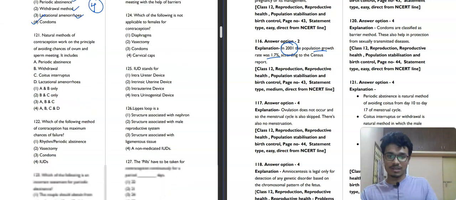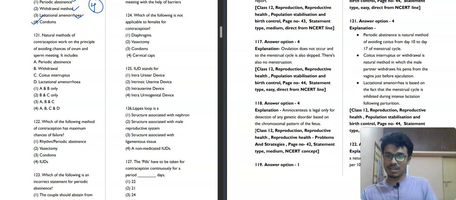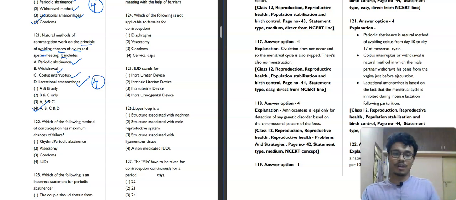Now moving towards the next question, 121. What it is saying is that natural methods of contraception work on the principle of avoiding chances of ovum and sperm meeting. It includes periodic abstinence, absolutely correct. Withdrawal, correct. Coitus interruptus, correct. Lactational amenorrhea, also correct. All these are natural contraception. So fourth option will be our correct answer for this question. Now moving towards the next question, question number 122.